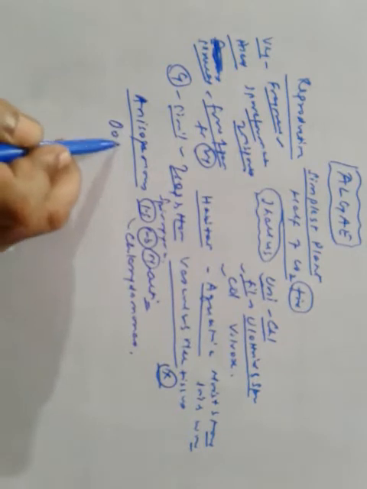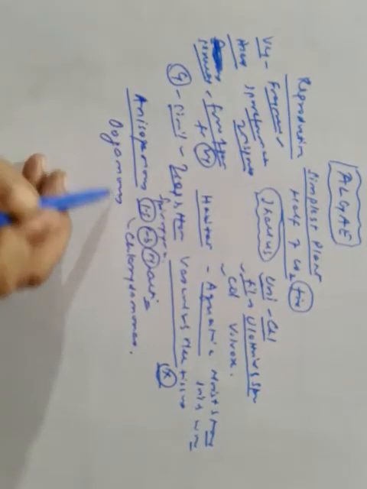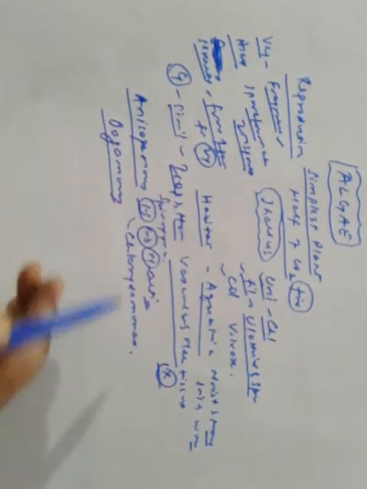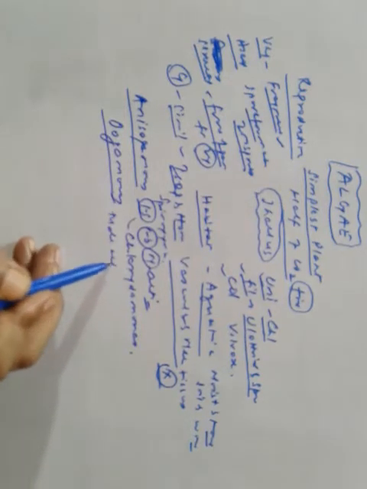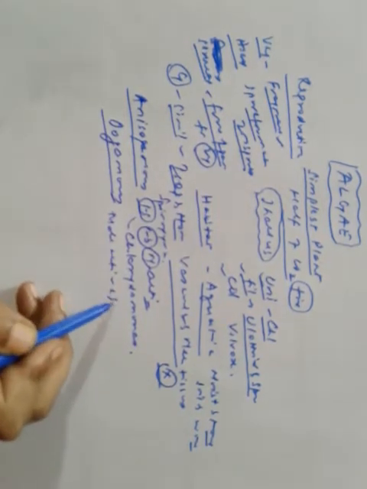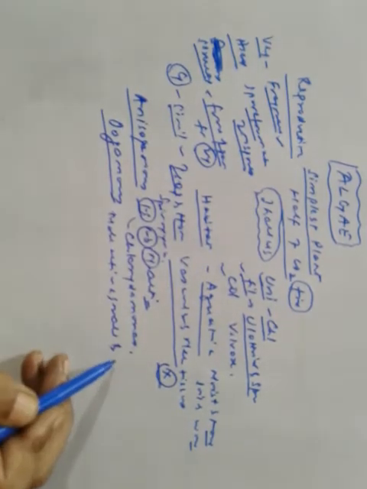Now oogamous. Here the male gamete is active and small, but without food reserve.